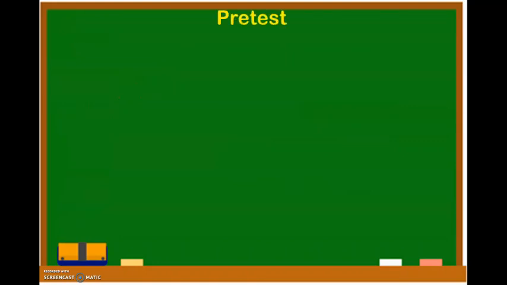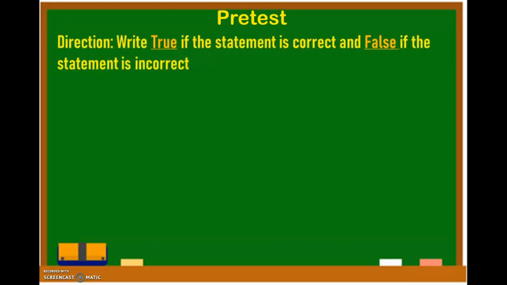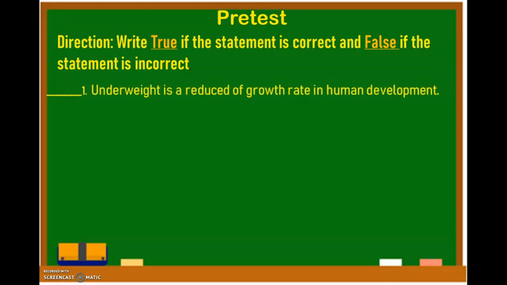Will you get your one whole sheet of paper and ball pen? Okay, do you have it with you? Now, let's start. Let's read the direction. Write true if the statement is correct and false if the statement is incorrect. Let's go to number 1. Underweight is a reduce of growth rate in human development. Is it true or false?